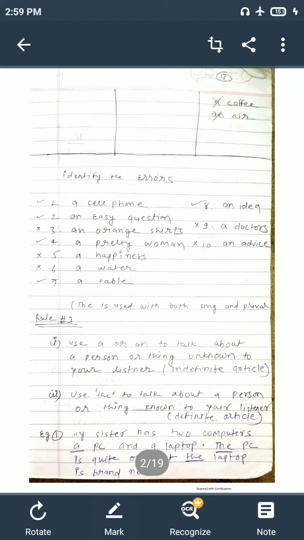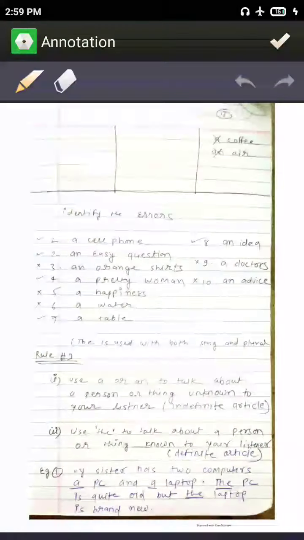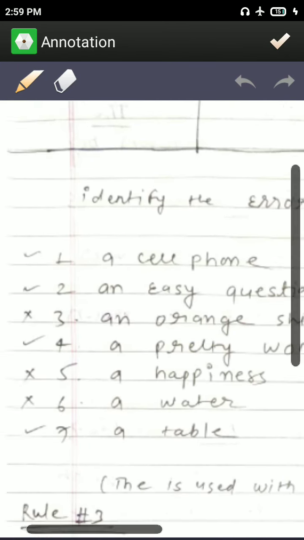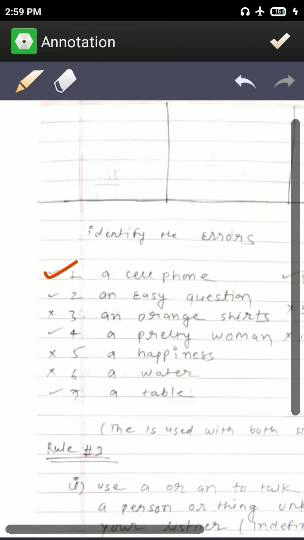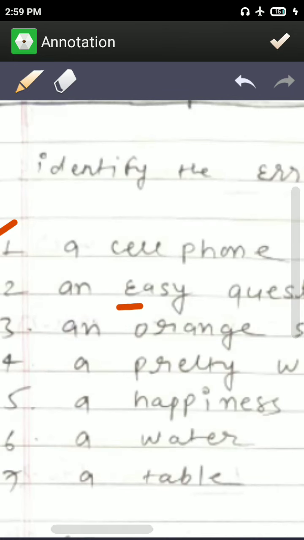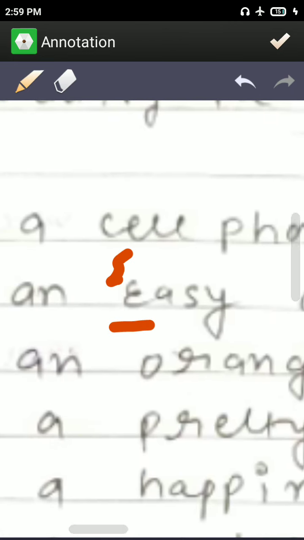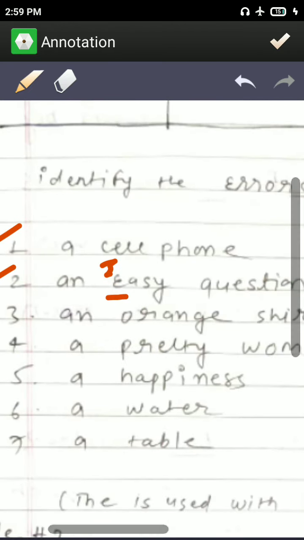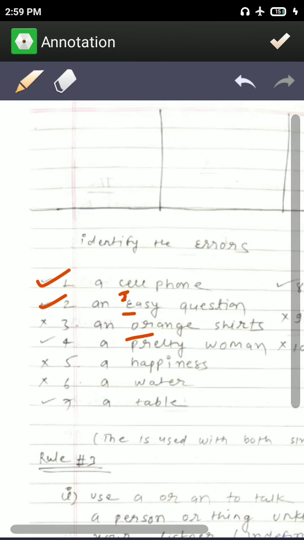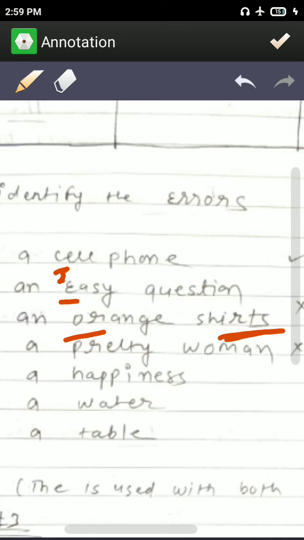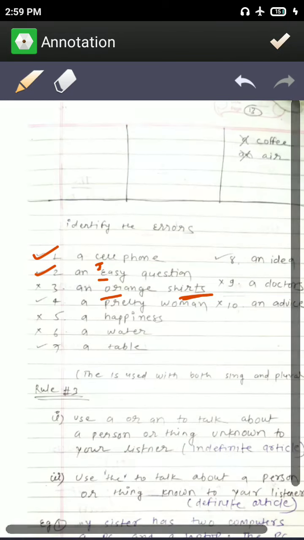So you have to identify where the error is. A cell phone: cell phone is correct. An easy question: easy starts with e, so it is a vowel, and we will use an. An orange shirts: here you can see it is plural. With a plural noun we don't use an, we only use it with a singular noun.